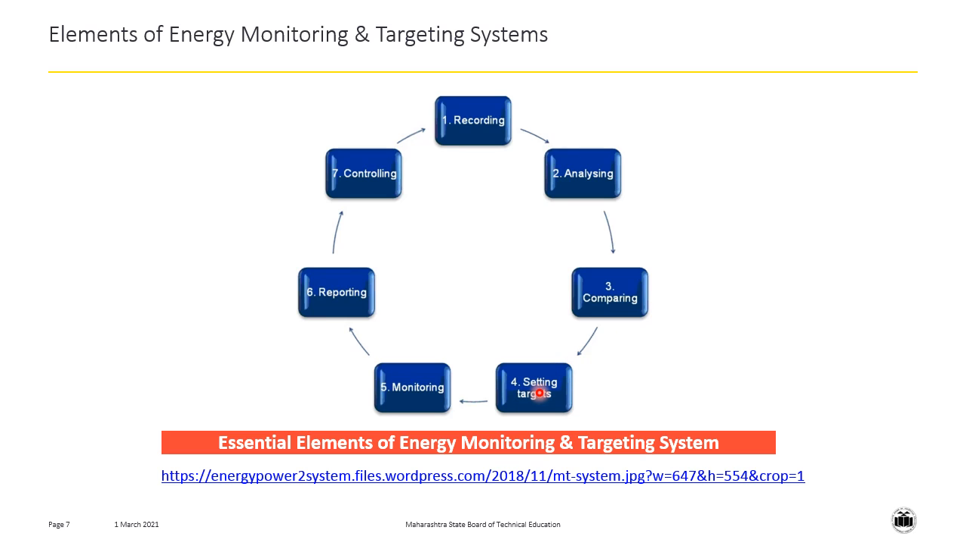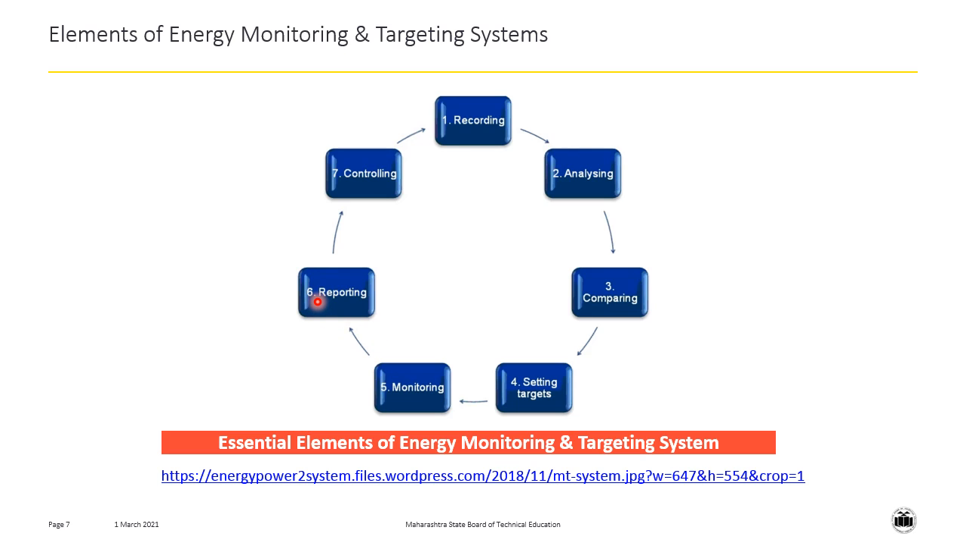The fourth element is setting the targets. Now, what we are going to do here in this particular example, we are going to set a target according to the benchmark. That is, for manufacturing 10 shafts, we should only require 80 electrical units. So that is our target. In step number 5, we are going to achieve this set target, and we are going to continuously monitor whether we are actually requiring 80 electrical units or more than 80 electrical units for manufacturing the shafts.